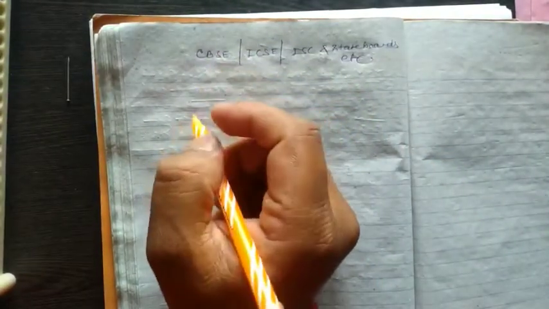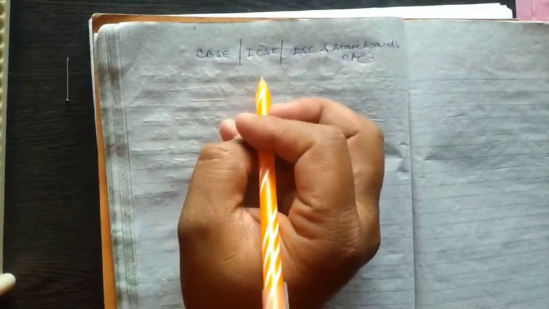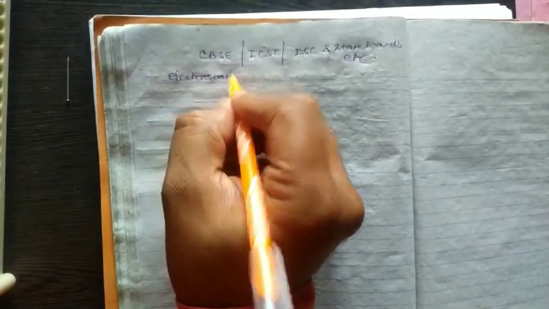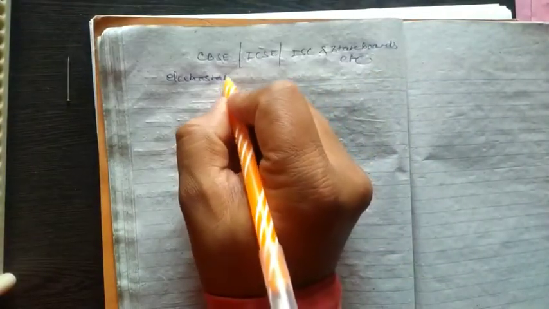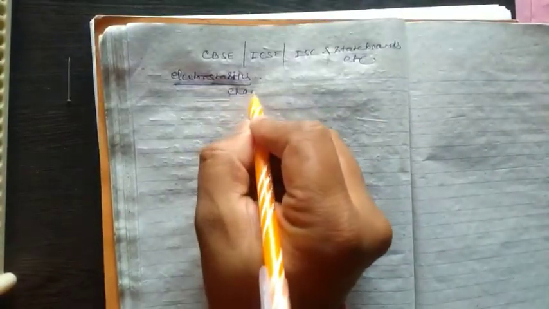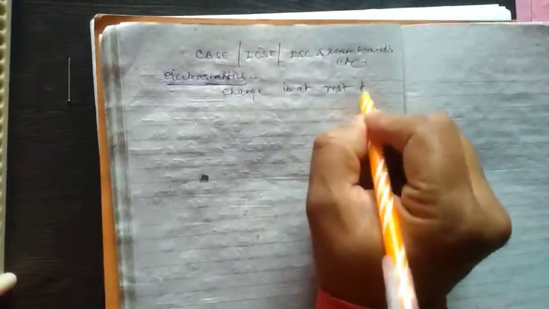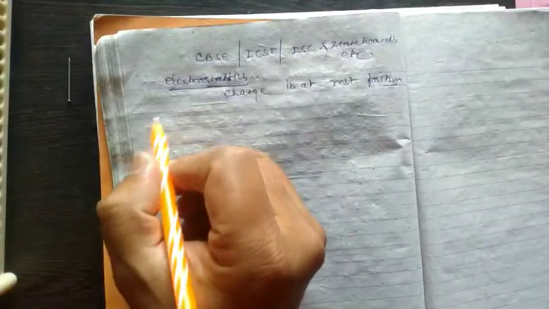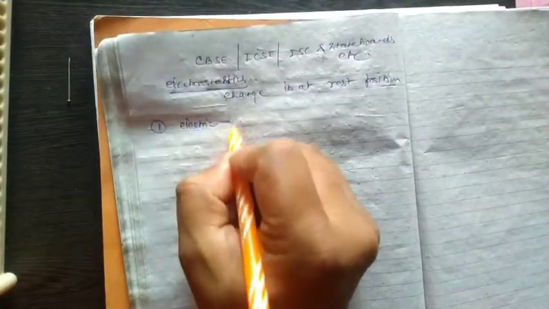Now I start the first chapter of intermediate physics, electrostatics. Electrostatics is the study in which the charge is at rest position. The first topic in this chapter is electric charge.